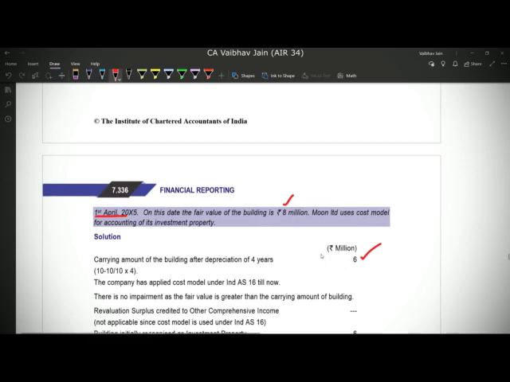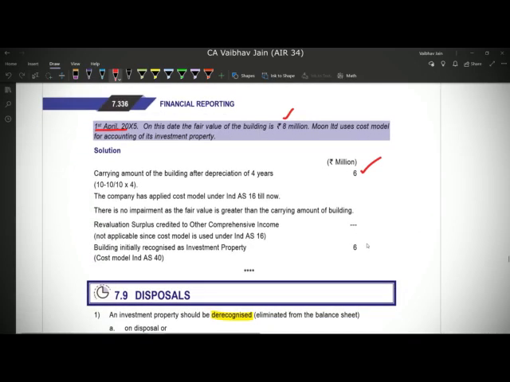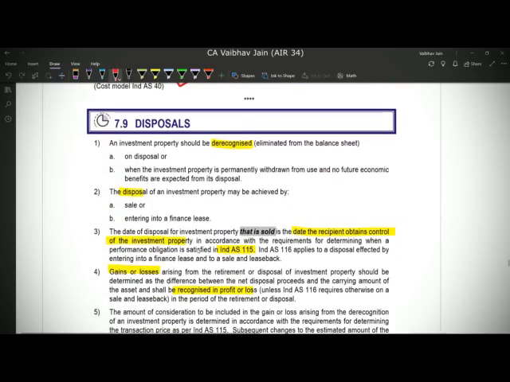And because the fair value is higher than that, there is no condition of impairment under Ind AS 36. Therefore the building, that is the investment property, will be measured at 6 million itself, because Ind AS 40 again follows the cost model and not the revaluation model.